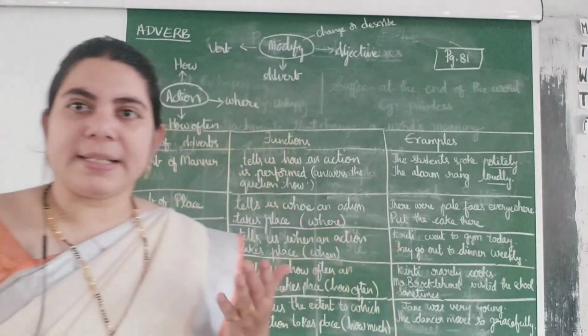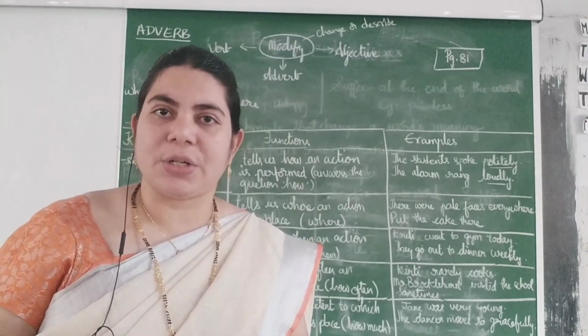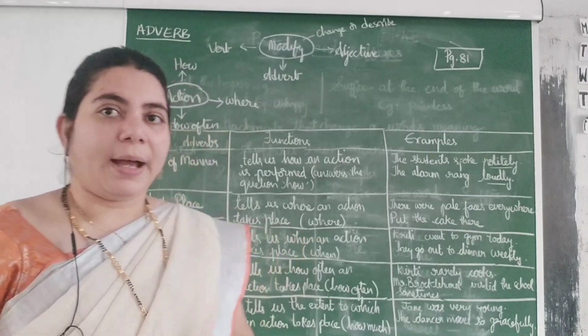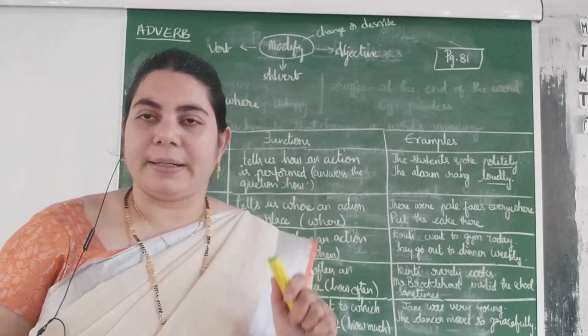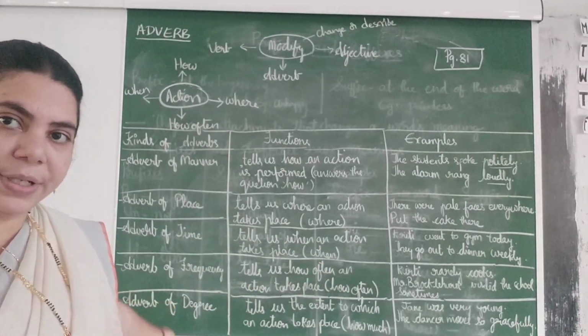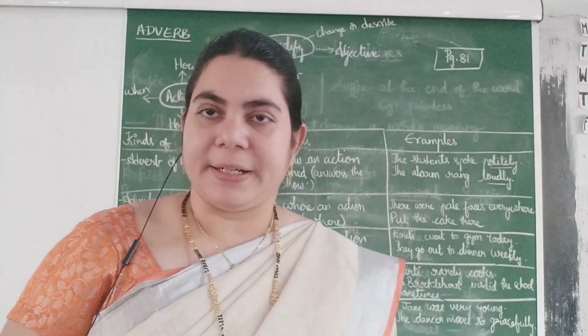And apart from these 4, we have one more adverb, which is called the adverb of degree, that I will tell you at the end.